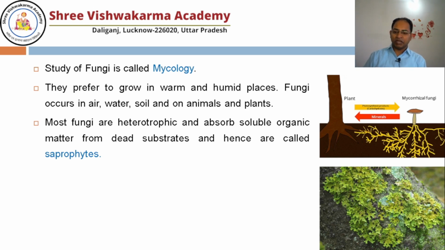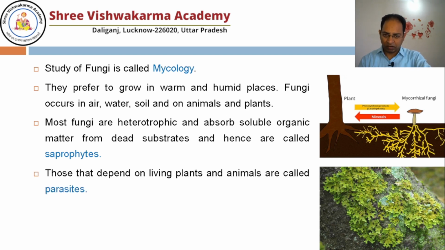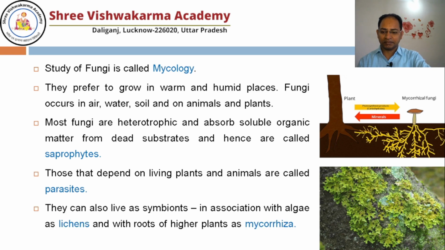Most fungi are heterotrophic, and they absorb soluble organic matter from dead substrates and hence are called saprophytes. Means they grow on dead and decayed organisms or plants. Some fungi may live on living plants and animals and act as parasites.